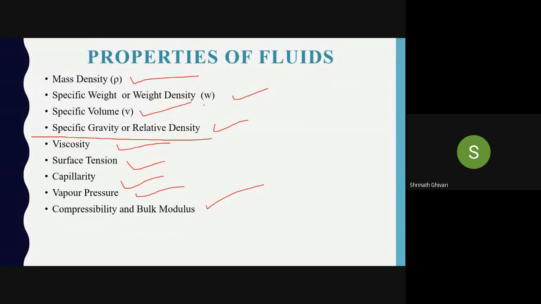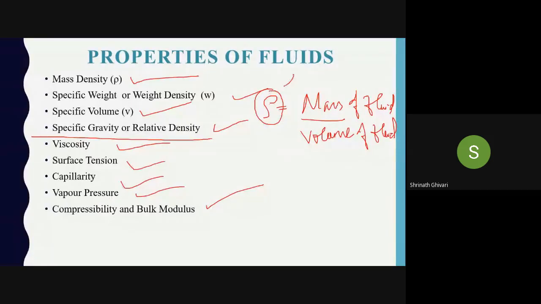So, what is mass density? Can anyone tell me what is meant by density? Mass per unit volume. Mass by volume is density. Now, can I say it is the mass of a solid? No, we are studying fluids, so we have to say mass of the fluid divided by volume of the fluid, which is denoted by rho.